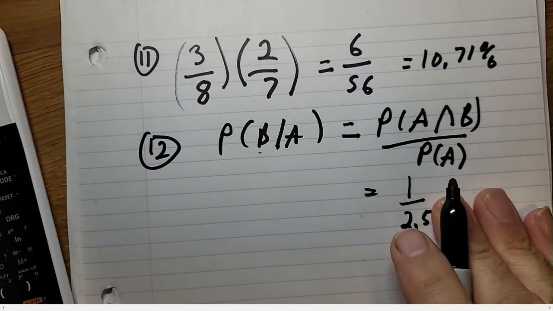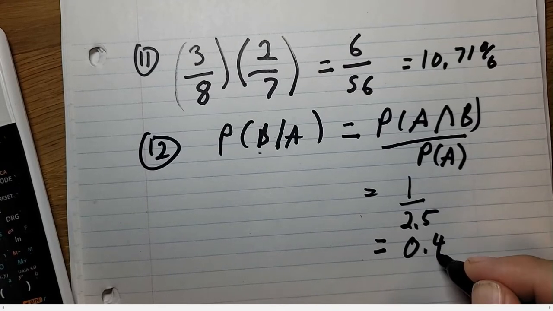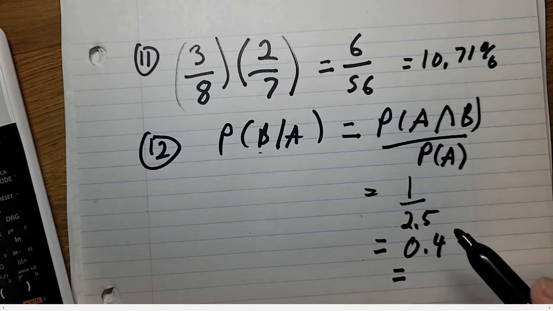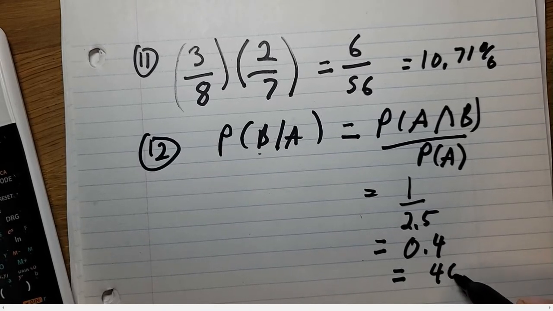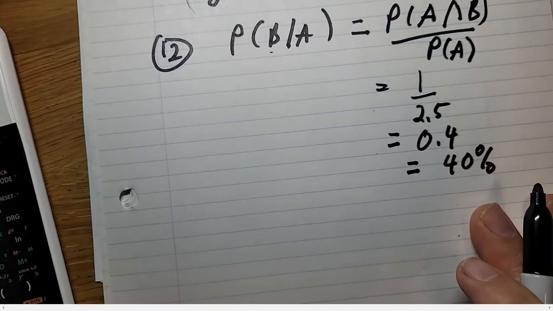There's a similar question to the book. It's a hint, not my favorite question. You guys usually know what that means. I just don't like the wording. So 1 divided by 2.5 is 0.4, or 40%. I have to show it, though, so I did show one of these questions, but it's not my favorite question.